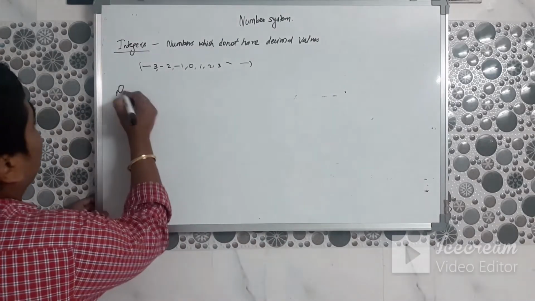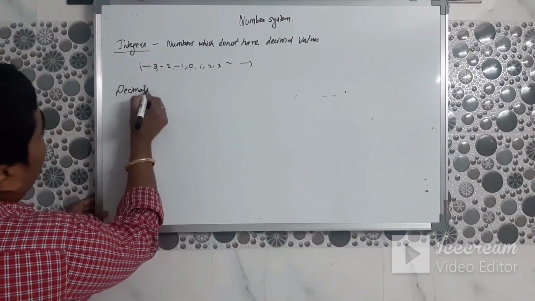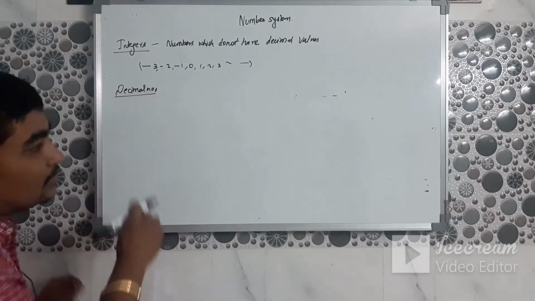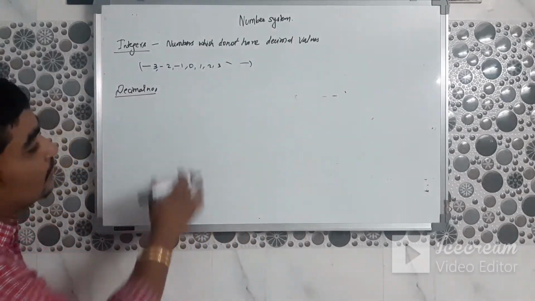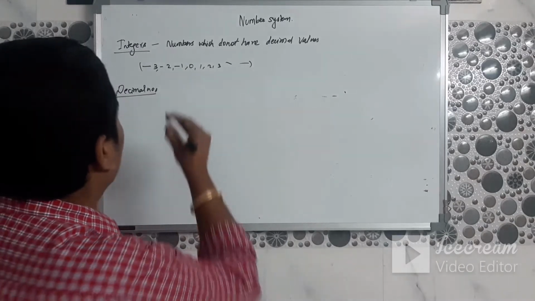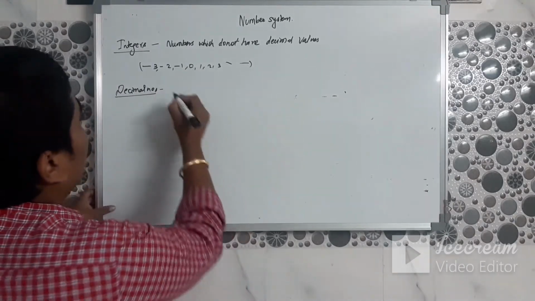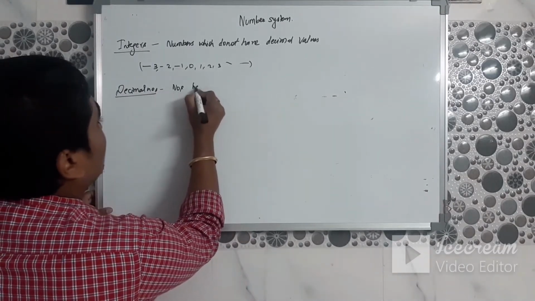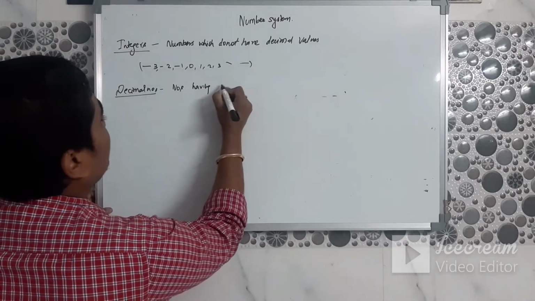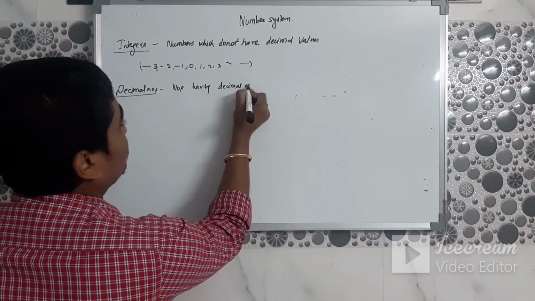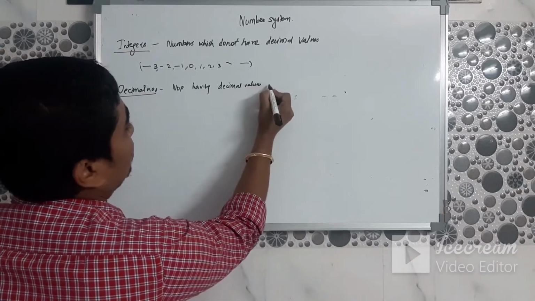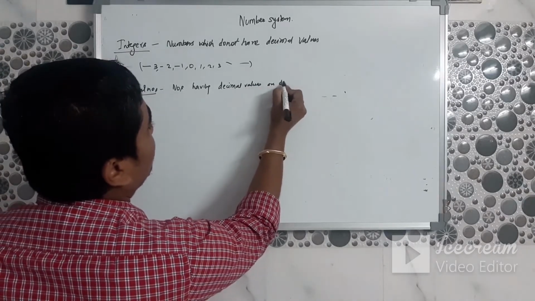Decimal numbers: numbers having decimal values are decimal numbers. I'm taking these definitions one by one so that you can make notes. I have made you understand previously what decimals are.